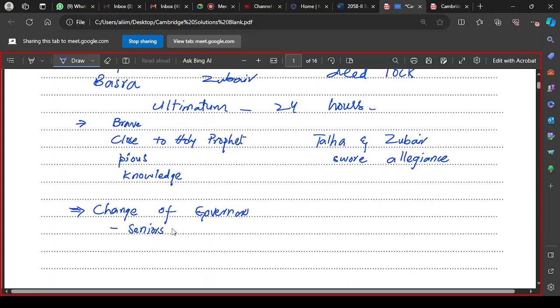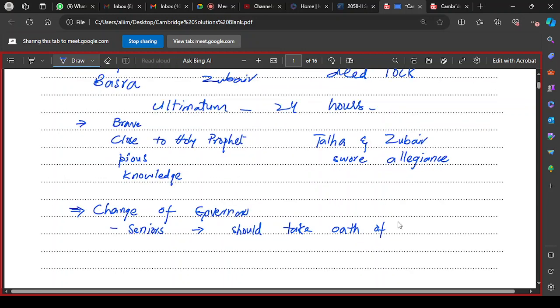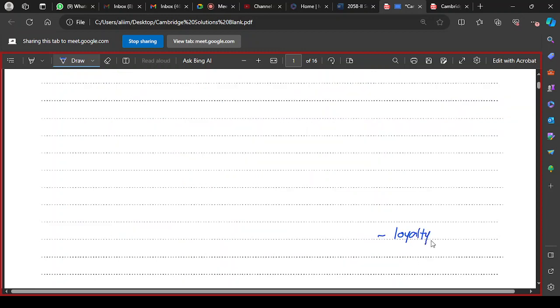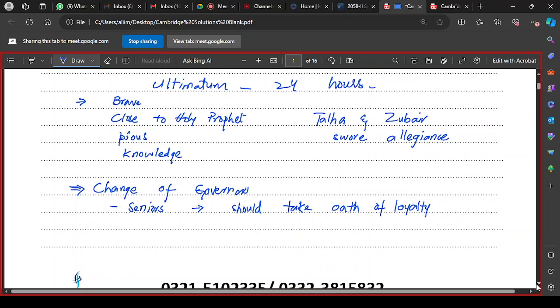His close associates advised him not to take this step unless he had first taken an oath of loyalty from them, that they would remain loyal to him. Without taking this oath, he should not take this step. This was their advice.